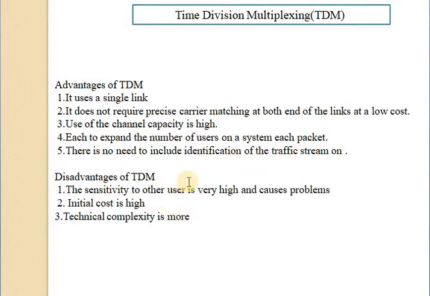And the disadvantages of TDM are that the sensitivity to other users is very high and causes a problem, and the initial cost is high in a TDM and technical complexity is more, and synchronization is required in time division multiplexing. This is also one disadvantage of TDM, and it is not very suitable for continuous signals, and in TDM extra guard time is necessary, and it is complex to implement, meaning technical complexity is more. These are the disadvantages of TDM.